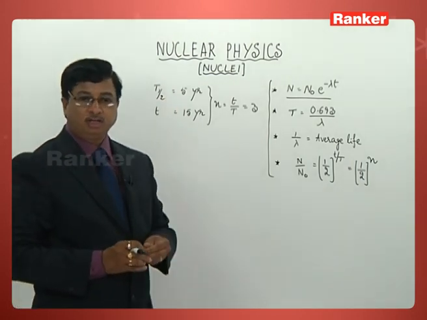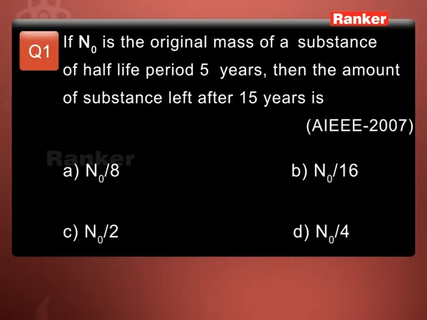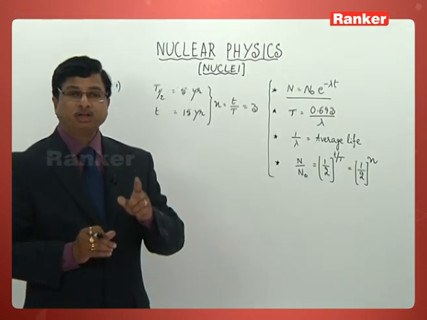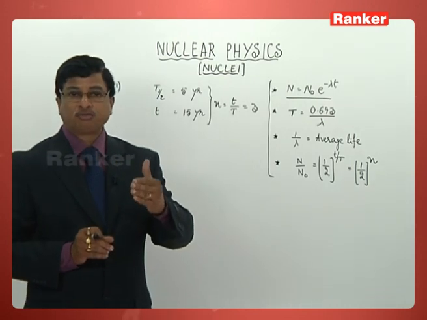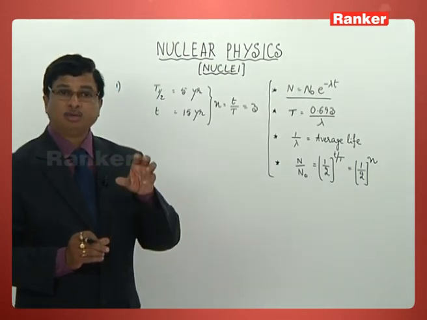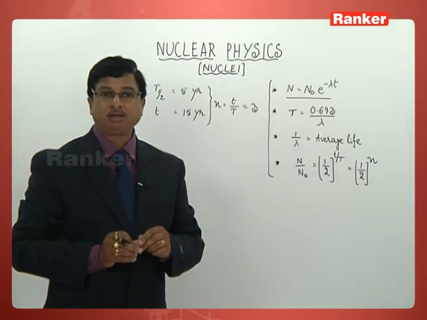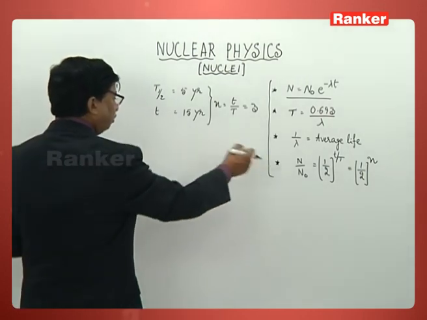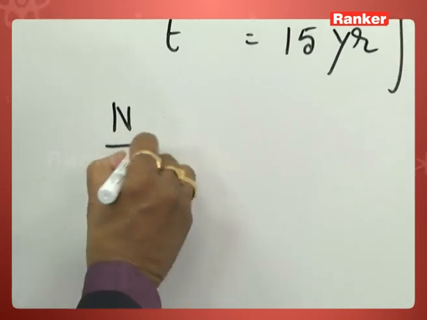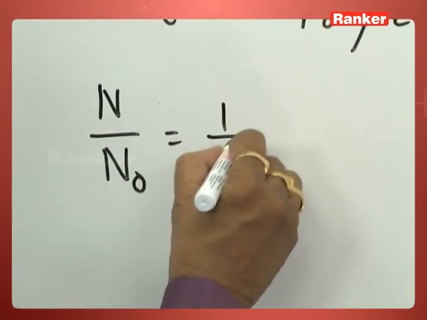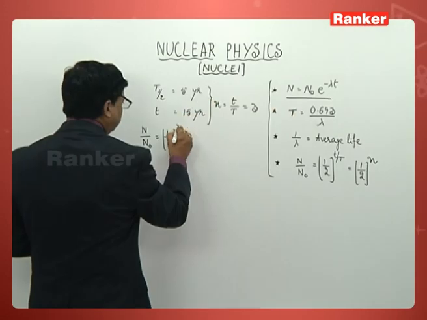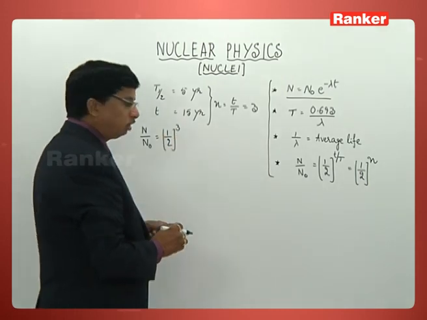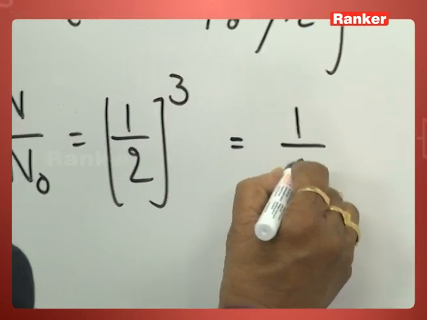Then what is he asking? The amount of substance which is left. One should be very careful in reading the question, whether he is asking for the amount of substance left or the amount which has decayed. Here it is the left amount. Therefore, go ahead with the formula N by N0 is equal to 1 by 2 whole cube, because 3 is the value of n. So 1 by 2 whole cube becomes 1 over 8.